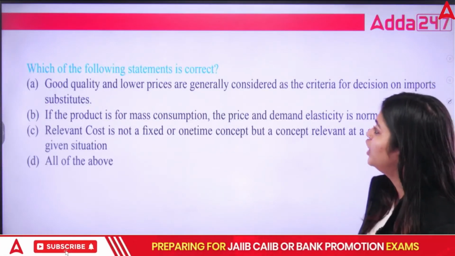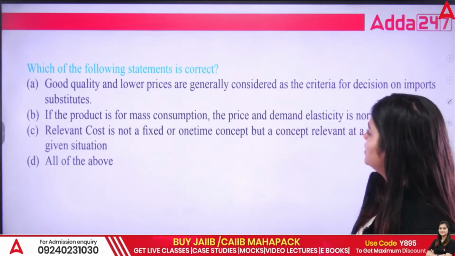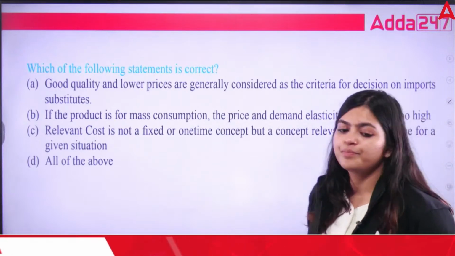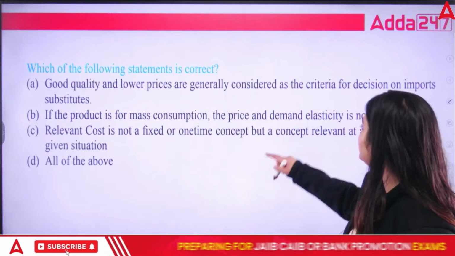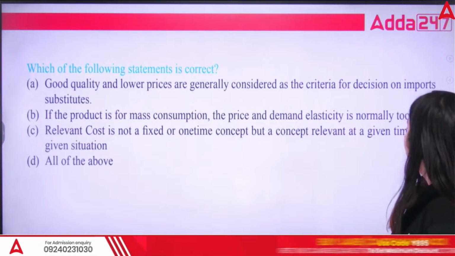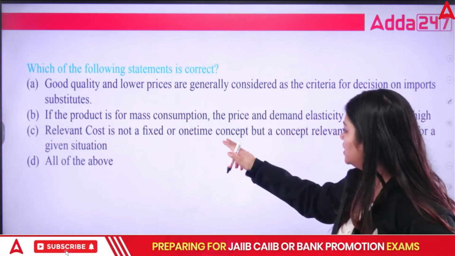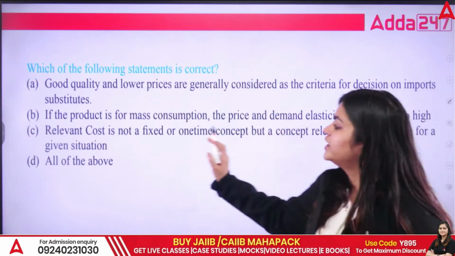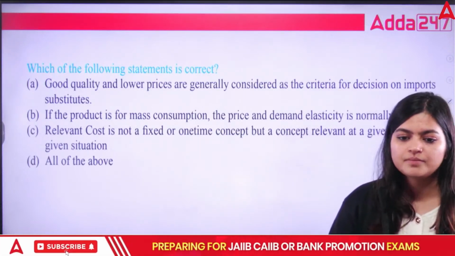Next, which of the following statements is correct? A, good quality and lower prices are generally considered as the criteria for decision on import substitutes. B, if the product is for mass consumption, the price and demand elasticity is normally too high. C, relevant cost is not a fixed or one-time concept, but a concept relevant at a given time for a given situation. Or D, all the above.